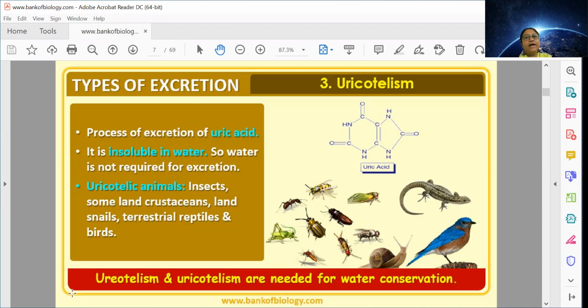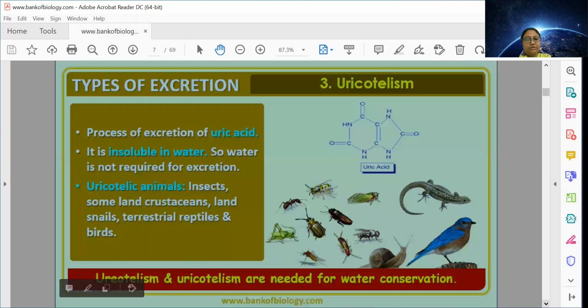They cannot allow to have a mode of excretion where they need to constantly remove water from their body. For example, when I'm talking to you, teaching to you, I'm not in direct contact with water. Whenever I'm feeling thirsty, I take a sip of water, isn't it? So obviously, we need to conserve the amount of water. For that purpose, urea and uric acid are best because to excrete them, you don't need a high amount of water. That's why they can be excreted with a low amount of water.